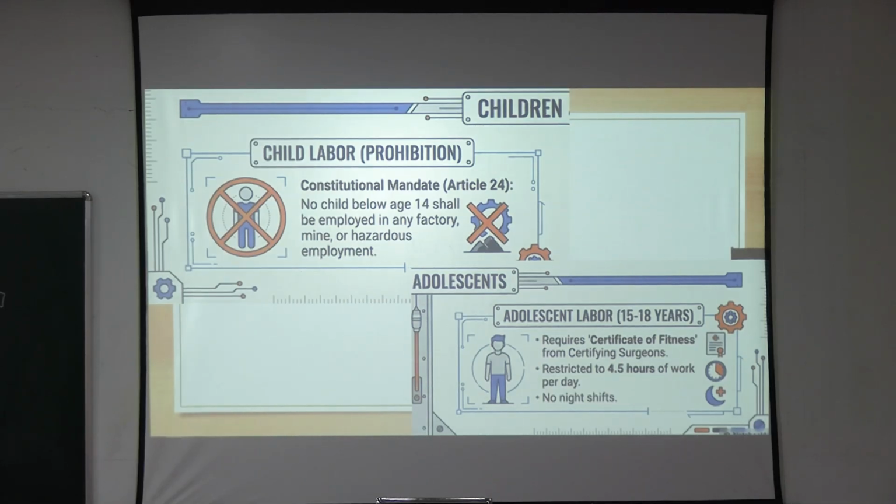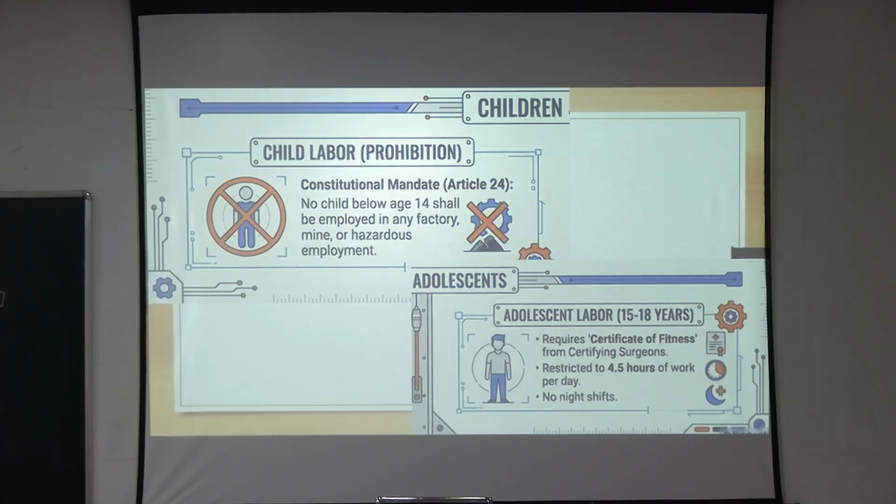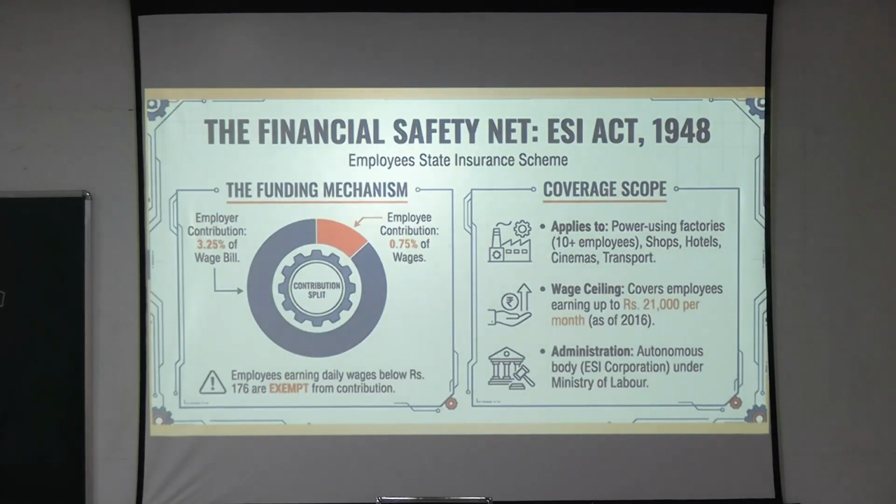Basically, they can work between 6 am and 7 pm, but not between 7 pm and 6 am. So, no night shift for adolescents, and in some cases women also, no night shifts. Then again, another act is the ESI Act.